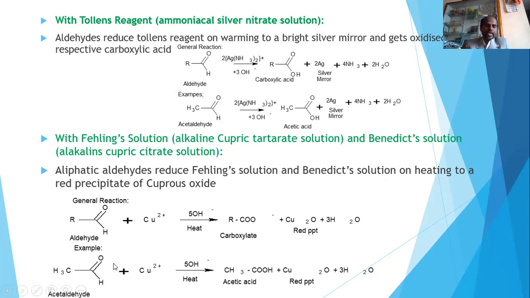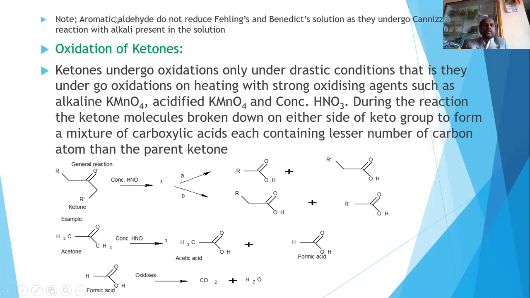When you take an example, acetic acid reacts with Fehling solution or Benedict solution, it gives acetic acid, and then a red precipitate, that is cuprous oxide, with the liberation of water. With this, I will move to the next slide. Next slide is about